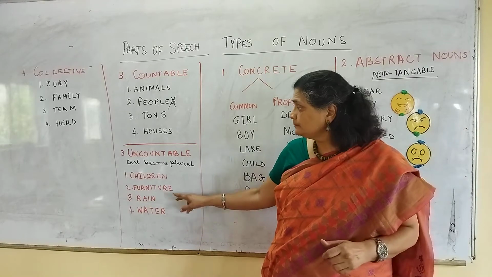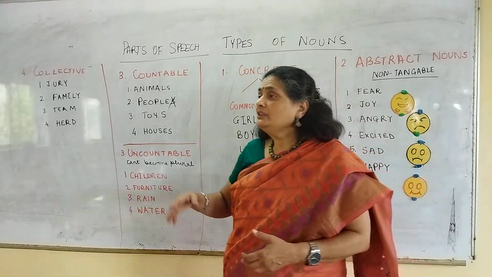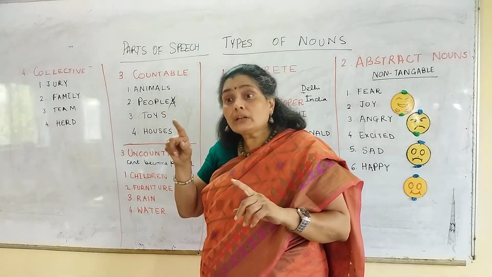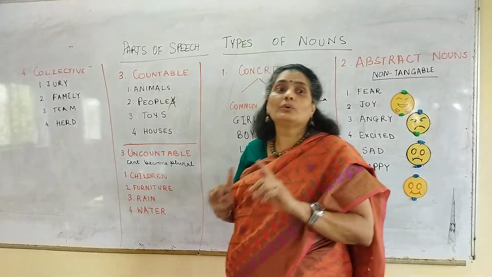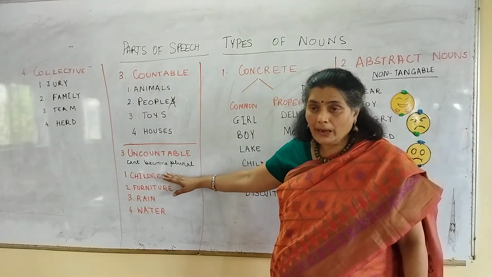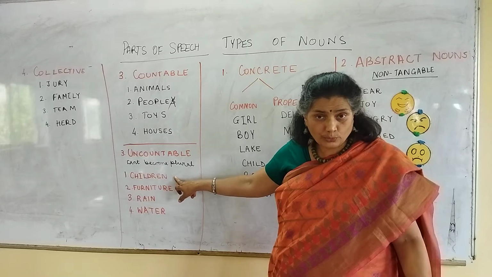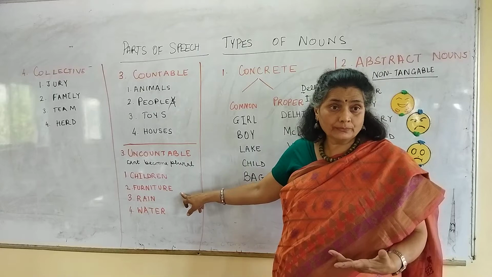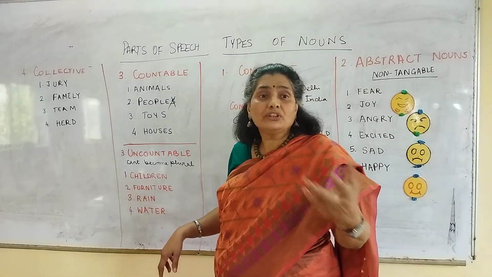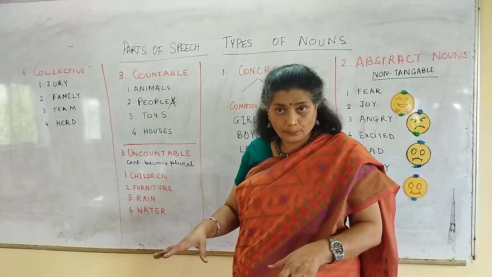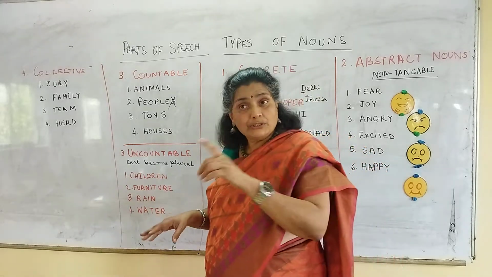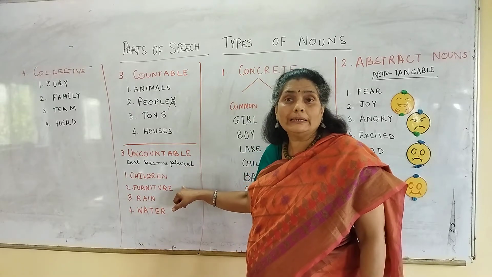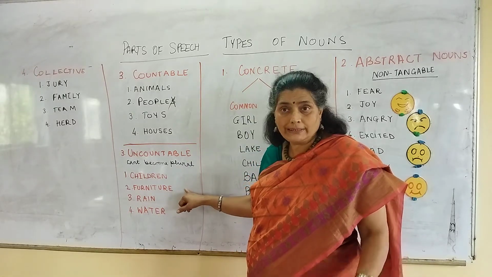Let's take an example. Children. There are 3 children in the park. For example, do we say there are 3 childrens in the park? No, wrong. There are 3 children in the park, 80 children in the classroom, or 50 children in the assembly, etc. Furniture. There are so many furniture pieces lying in this room. A bench is a part of furniture, but it will never be S. It will be only till E. Please remember this as a standard.